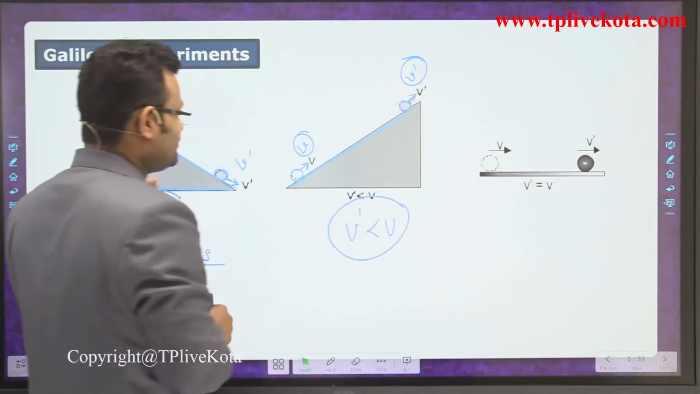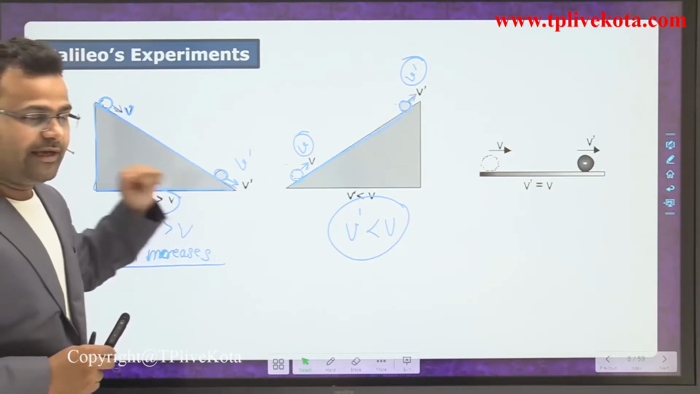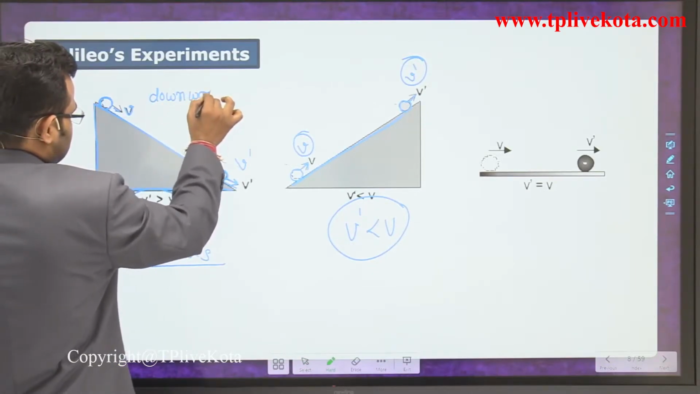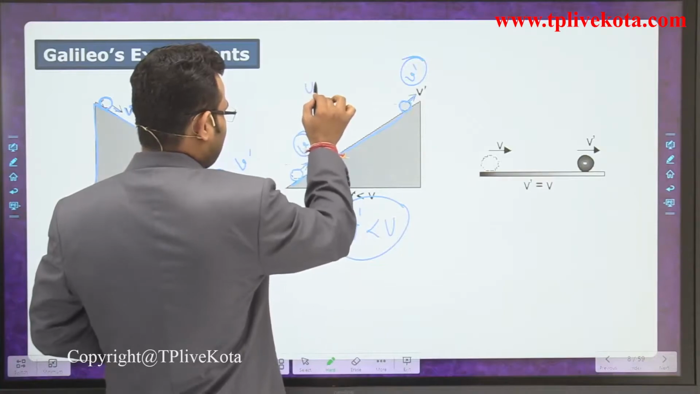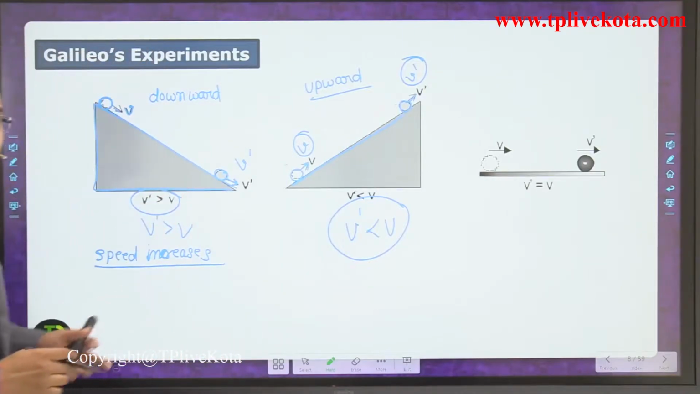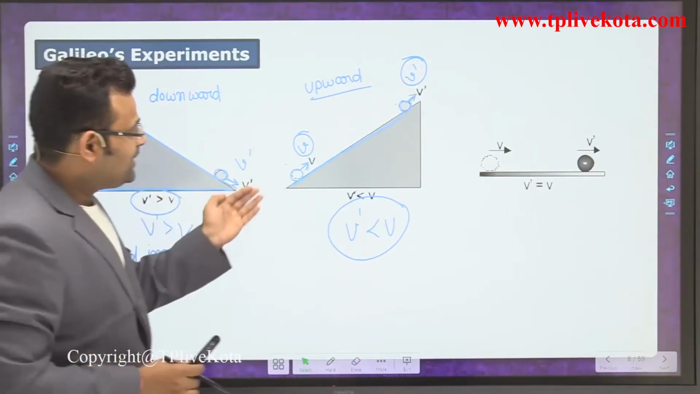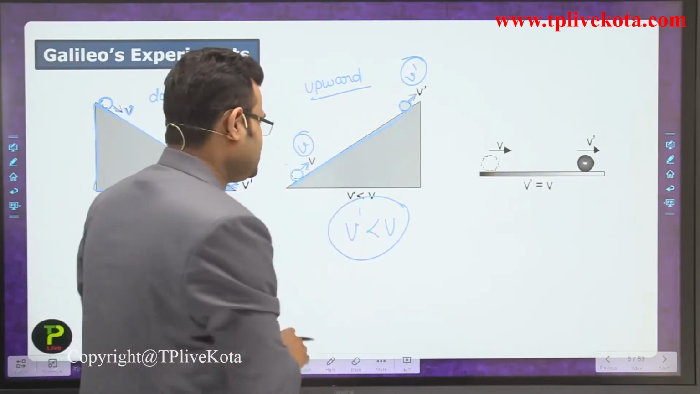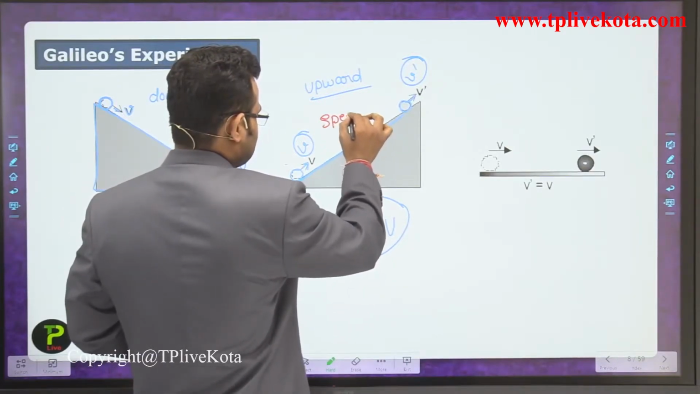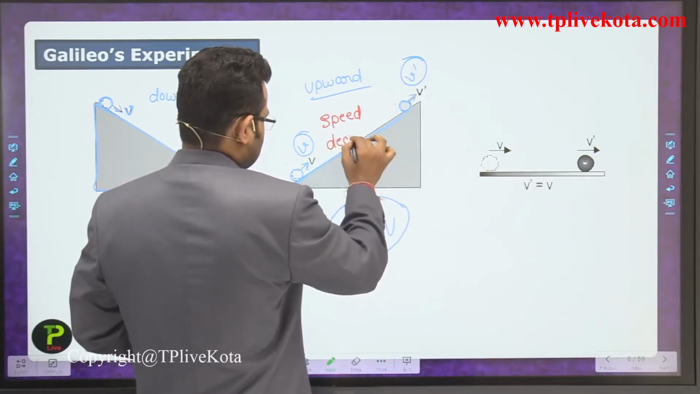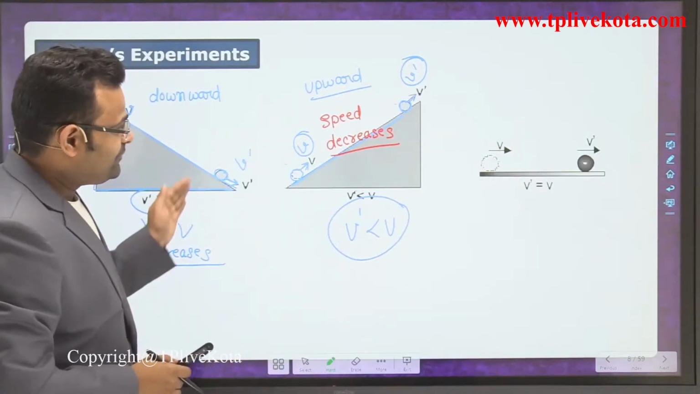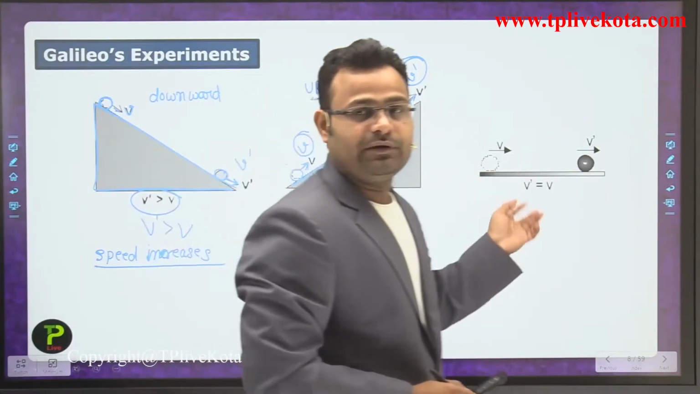In the previous case the body moved down the inclined plane, and in this case the body is moving upward. So in downward motion the speed increases, but in upward motion the speed decreases. Okay.